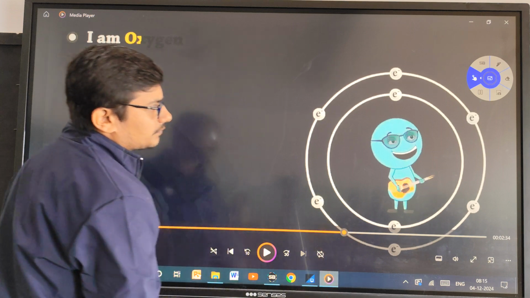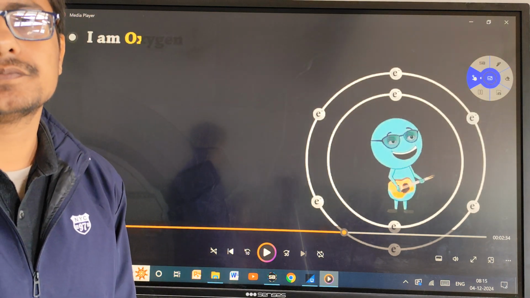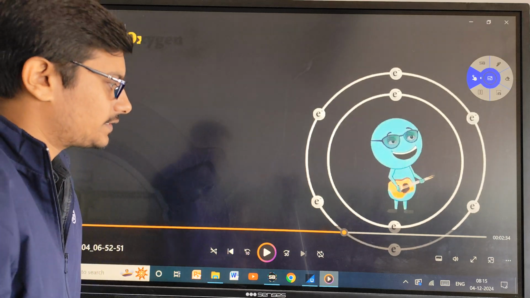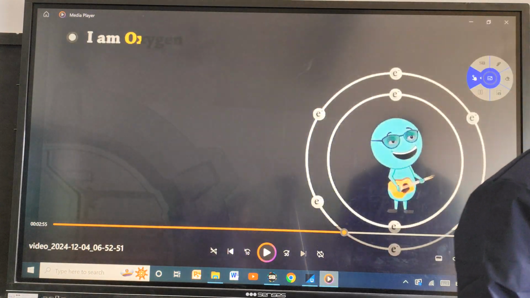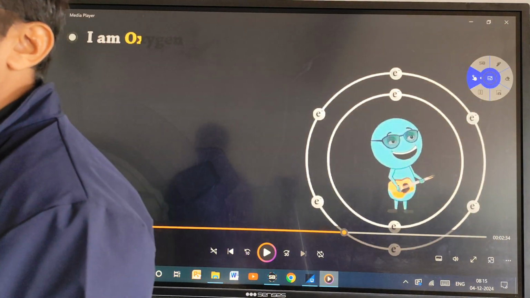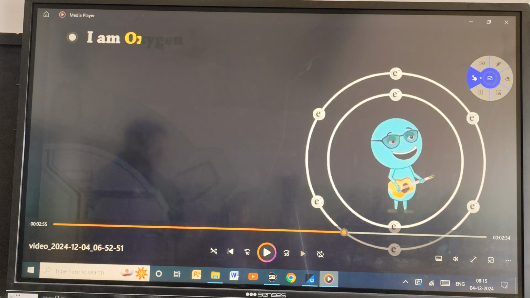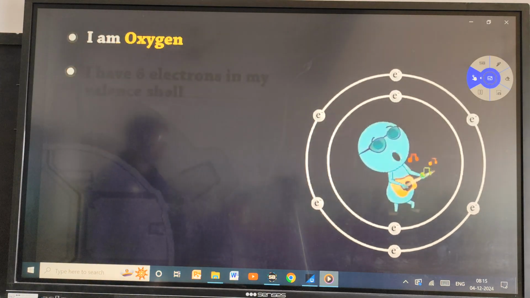Whereas, do you know what is the atomic number of oxygen? Anyone? 8. So what will be its electronic configuration? 2 and 6. So if you are having 6 electrons in your outermost valence shell, how many more electrons are needed to complete your octet? 2 more electrons. So now in this case, what will we do? See this video.